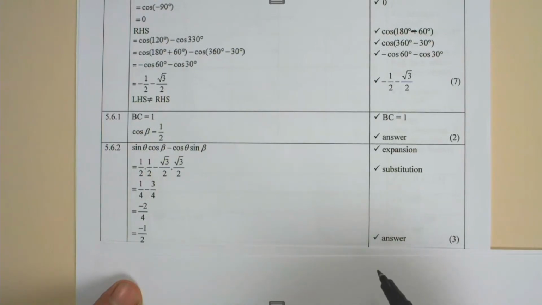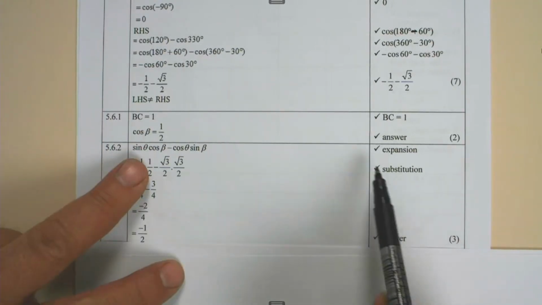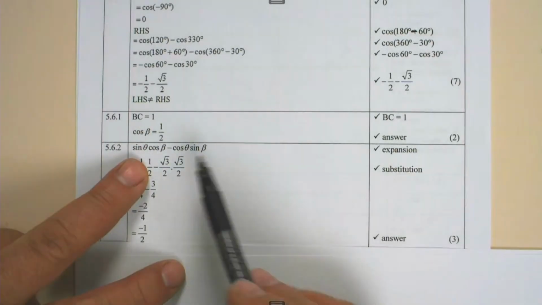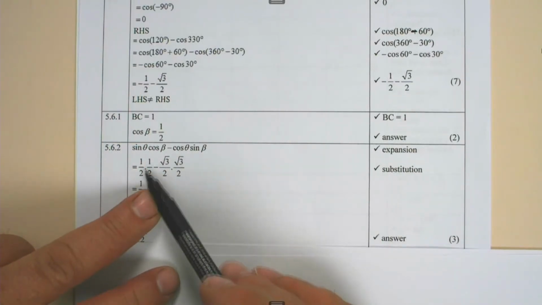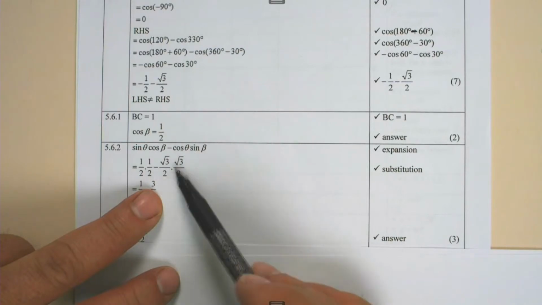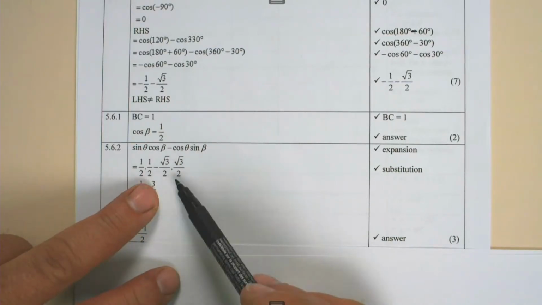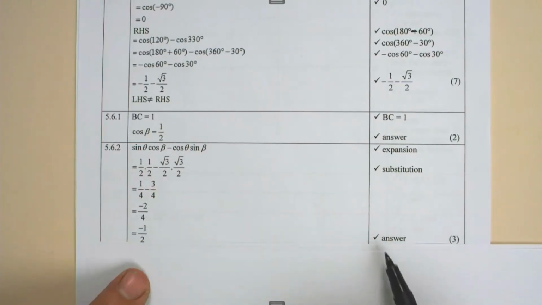So 1 mark is allocated for the answer. So 1 mark is for the expansion of the compound angle of sine, 1 mark for substituting in sine theta, cos theta, sine beta from the diagram, and 1 mark for the answer.